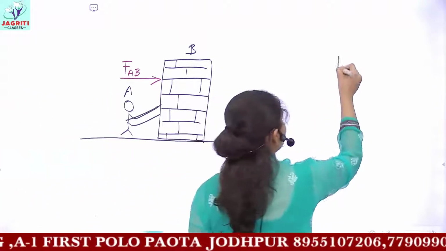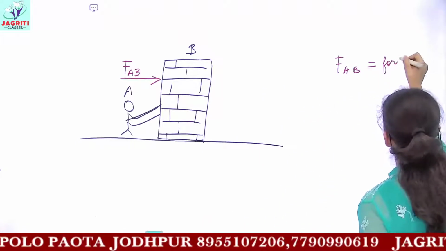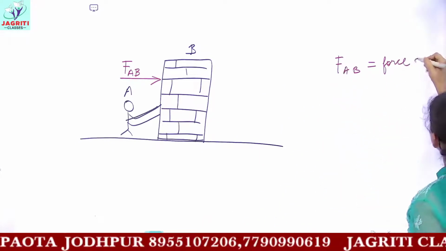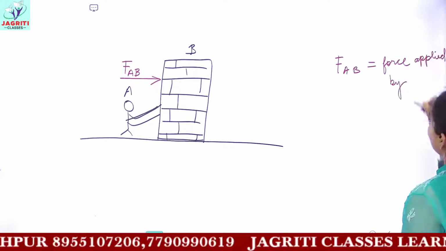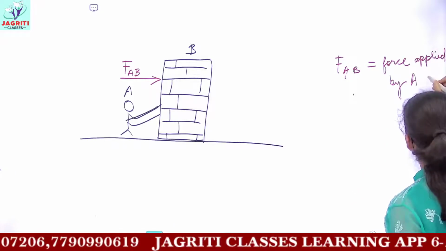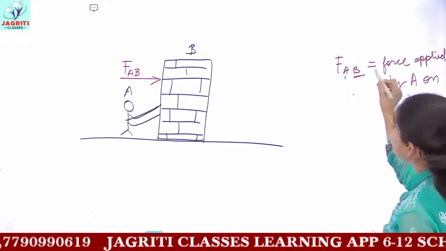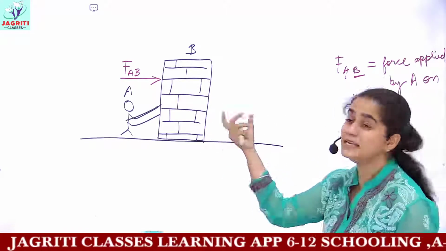Here FAB, F stands for force. So the force is applied by whatever you have as the first subscript, that is A, on which the next subscript tells, that is B. Here A is the person and B is the wall.